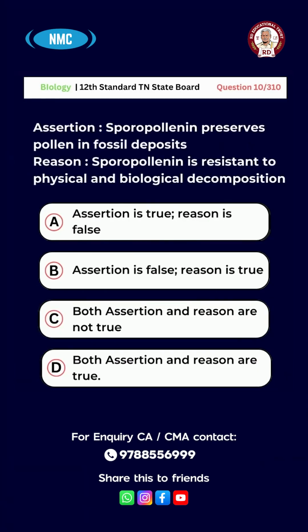Question number 10. Assertion. Sporopollenin preserves pollen in fossil deposits. Reason. Sporopollenin is resistant to physical and biological decomposition. Option A. Assertion is true, reason is false. Option B. Assertion is false, reason is true. Option C. Both assertion and reason are not true. Option D. Both assertion and reason are true. And the right answer for this question is option B. Assertion is false, reason is true.